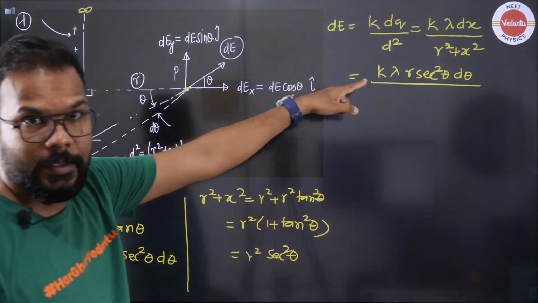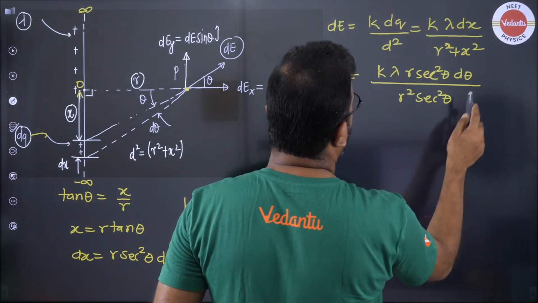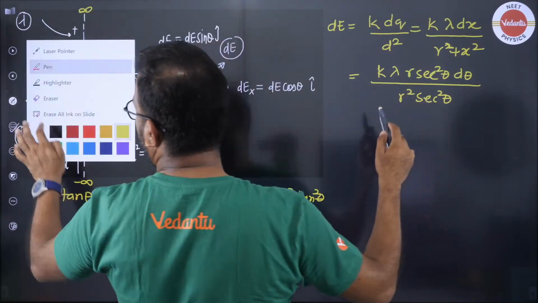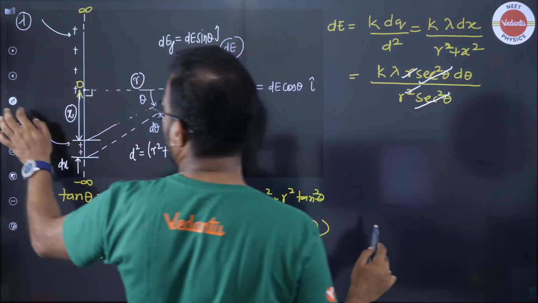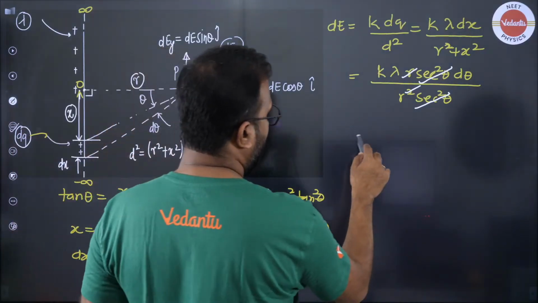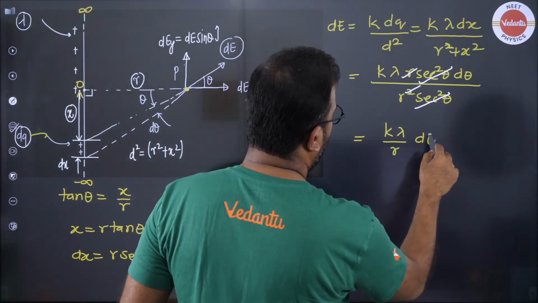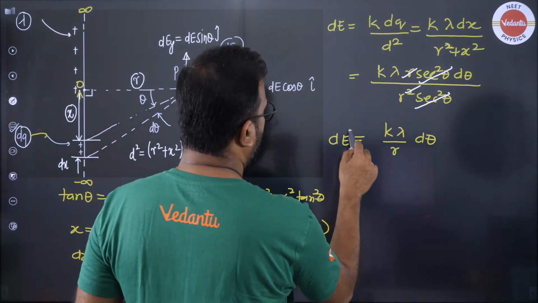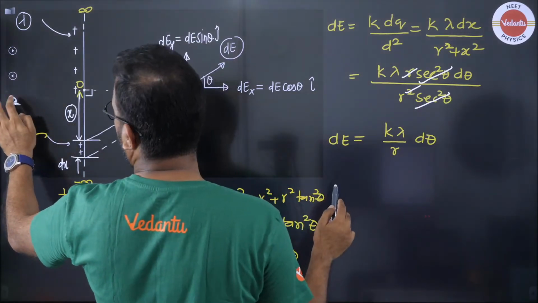So we are going to replace the denominator as r square sec square theta. You can very well see sec square theta getting cancelled, one r gets cancelled, and what you are left with here is k lambda by r d theta as the electric field magnitude.